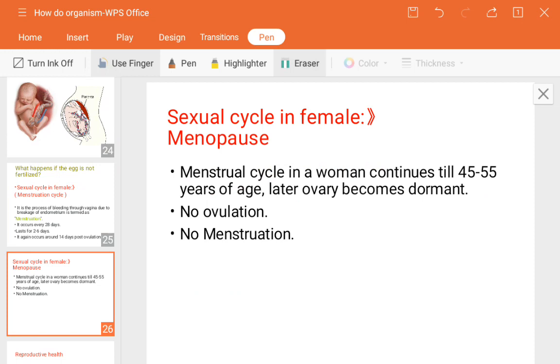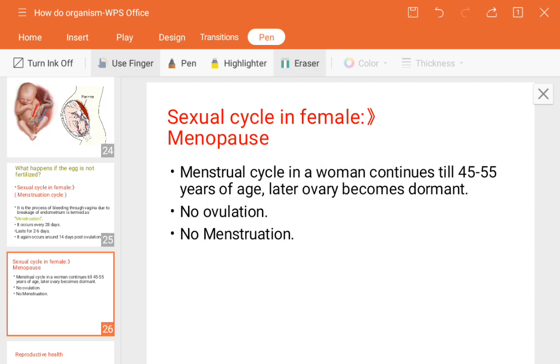This is the same or similar for plants also. The process of fusion of two gametes is known as syngamy. It is the initial step of the fertilization process. So sometimes when such a question arises, you should mention it like this.